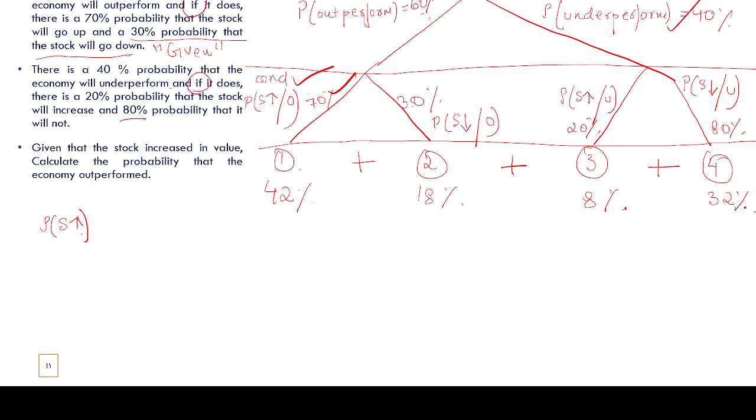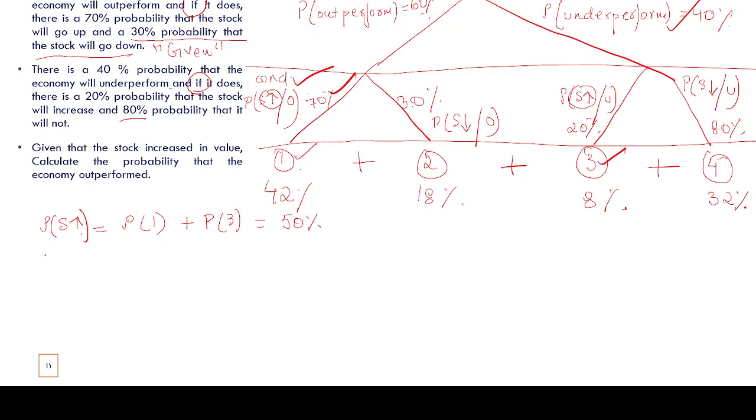Now please see, out of these 100 cases, in how many cases is the stock going up? Two cases, sir. The stock is going up in the first node and in the third node. So if you add up the probabilities of the first and the third node, you'll get the unconditional probability of stock going up, which is 42 plus 8, 50%.